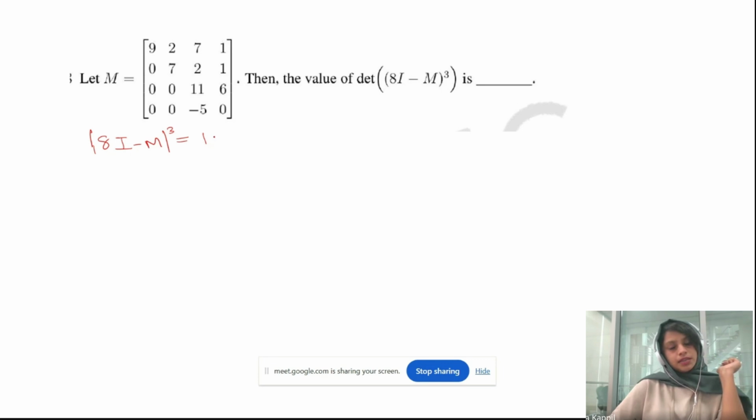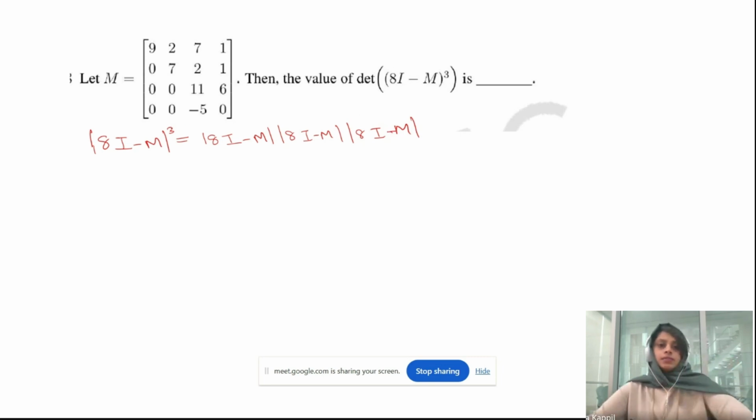We can just split it, right? 8I minus M times 8I minus M, times 8I minus M. Correct? Because we can split the determinant. So you can just find the determinant of 8I minus M, then just multiply. Then you will get the answer.